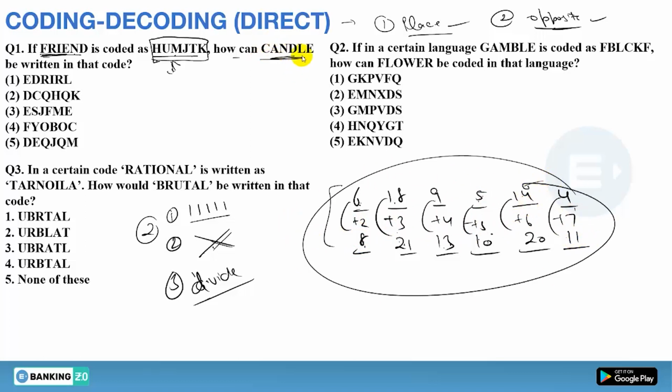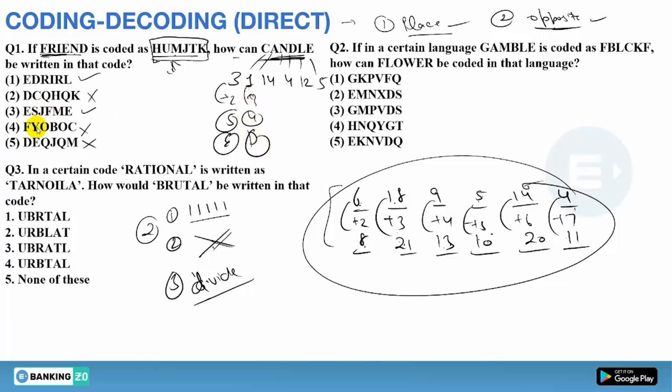So you have to just make the code using the word, that is candle or letter. First of all, the place value of C is 3, A is 1, N is 14, D is 4, L is 12, E is 5. First you have to add 2, so it will be 5, and 5 is E. So see the options that start with E, that is option number 1 or 3. So second, fourth and fifth can't be your answer, that is for sure. Is it clear? Now 1 plus 3 will be 4, and 4 is D.